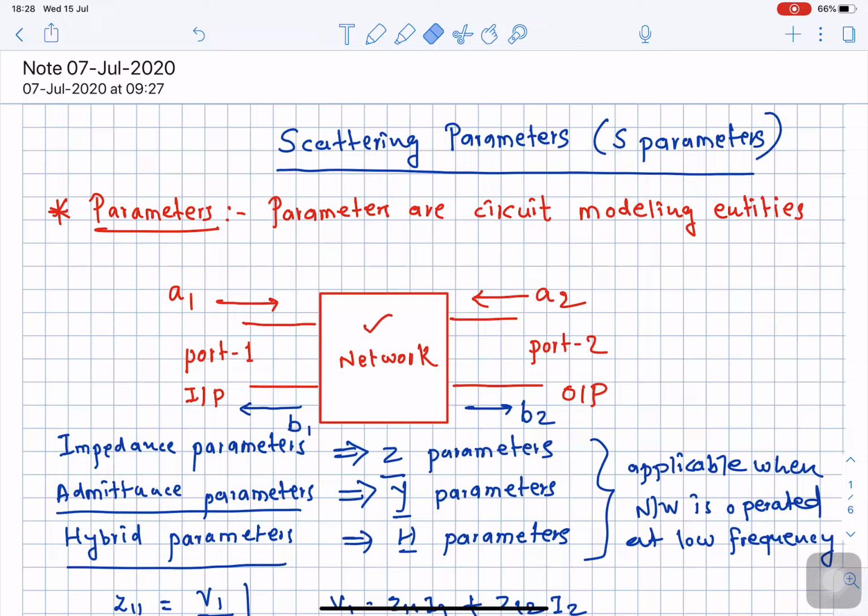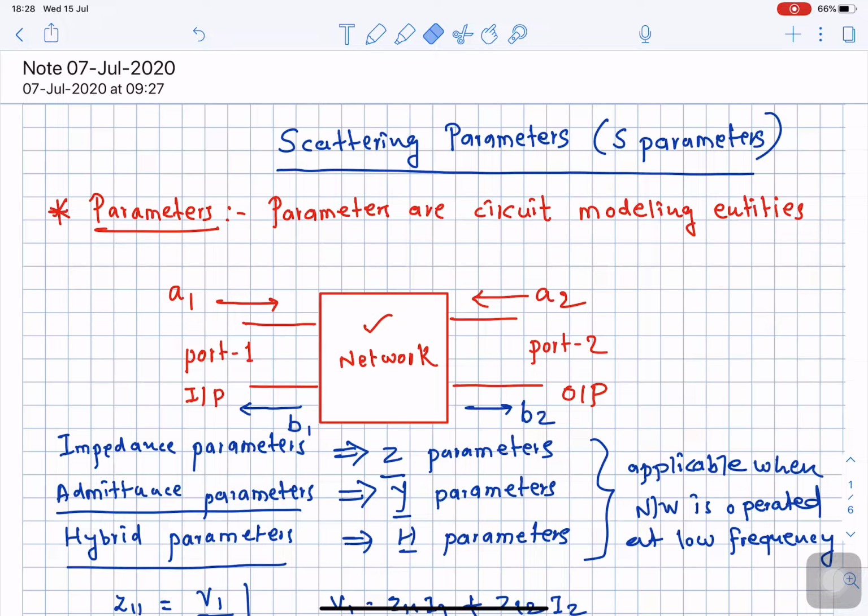So these parameters are applicable when we make use of a circuit at a lower frequency. When we design a circuit and want to analyze it at a low frequency, at that time we make use of Z, Y and H parameters.